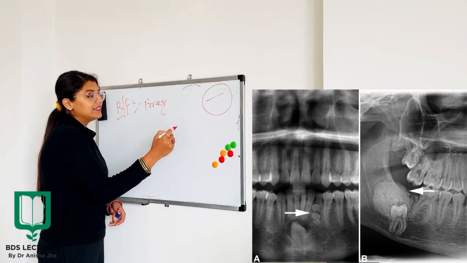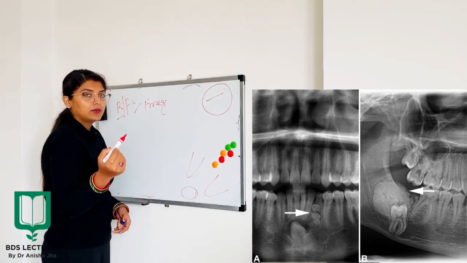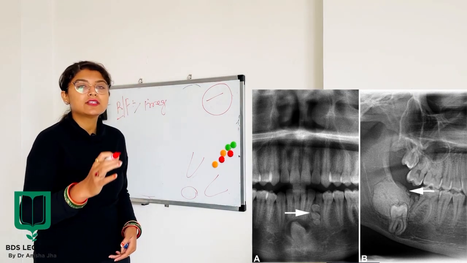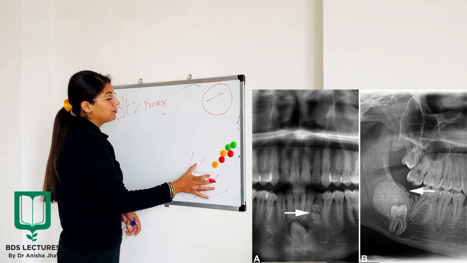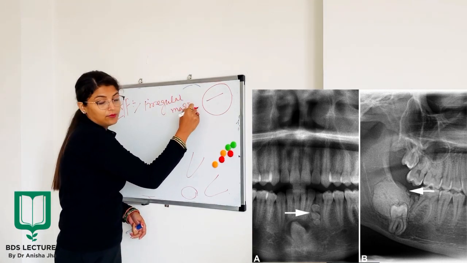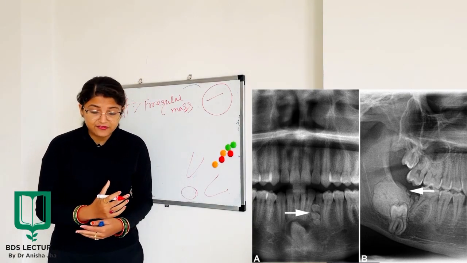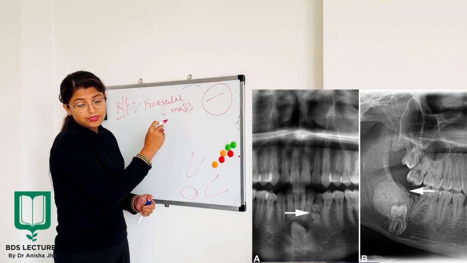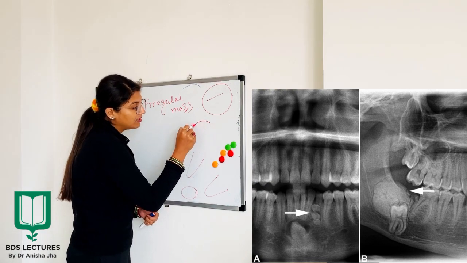Okay, so basically they are situated between the roots of the teeth, and I already told you most of the odontomas are associated with the impacted tooth. So they are basically present between the roots of the teeth as an irregular mass. And they are made up of calcified material and are surrounded by a narrow radiolucent band with smooth outer periphery. So something like this.